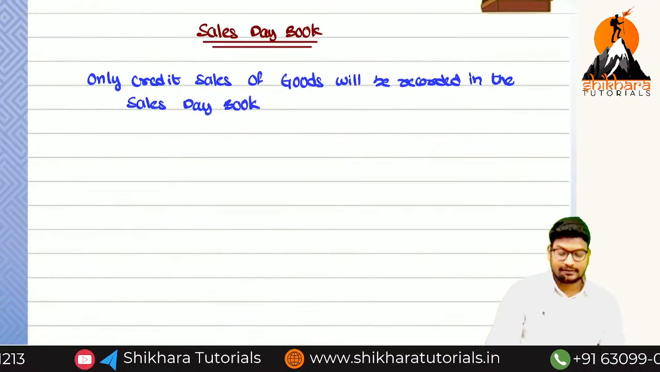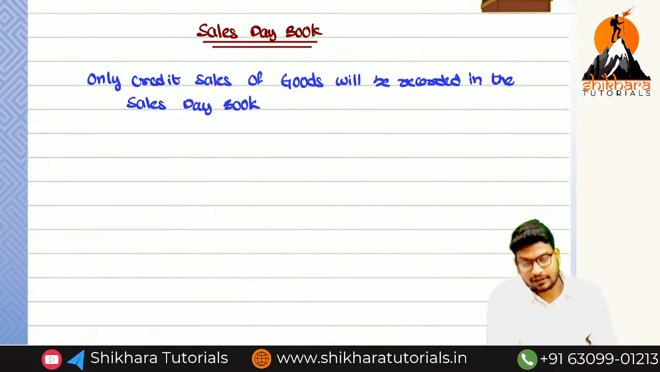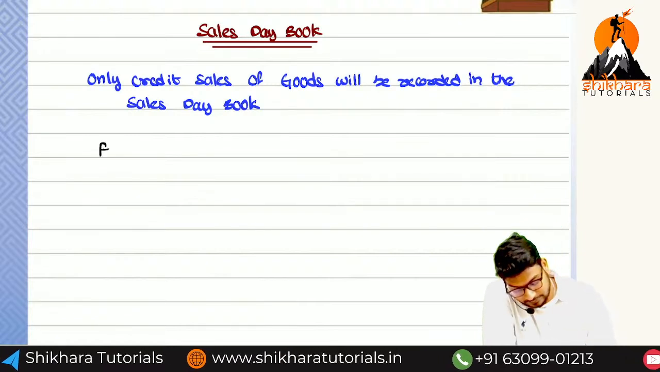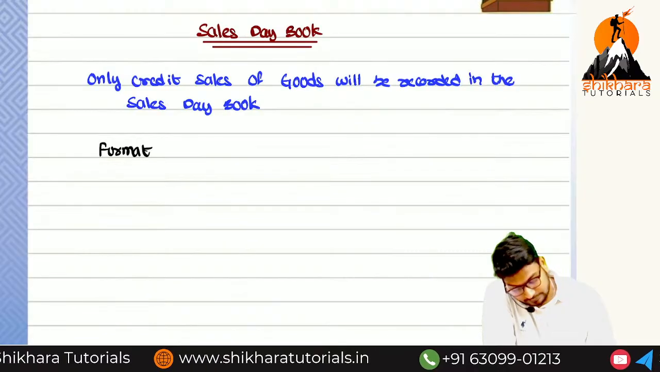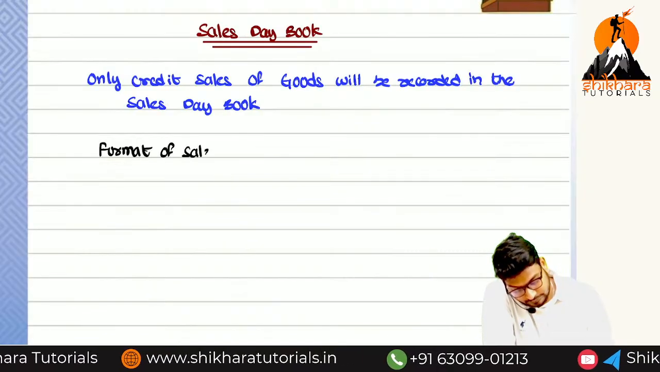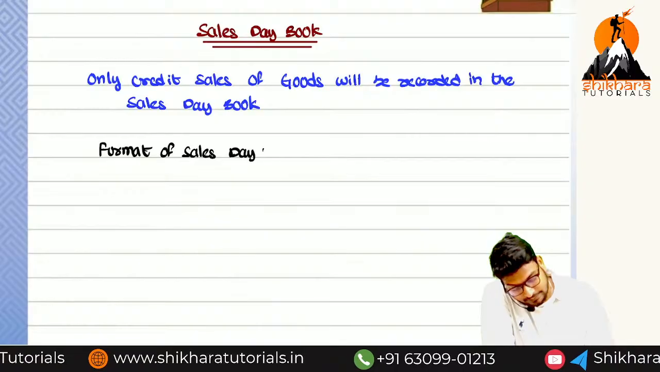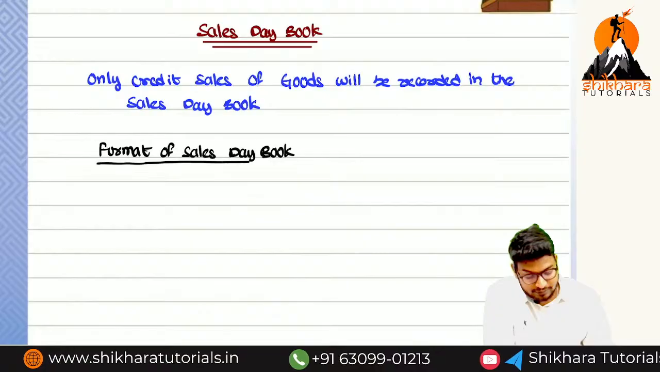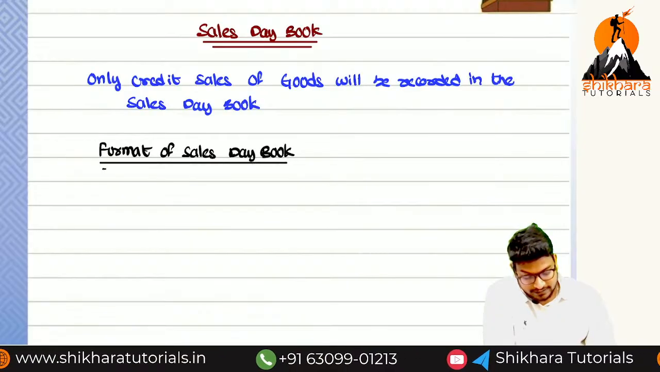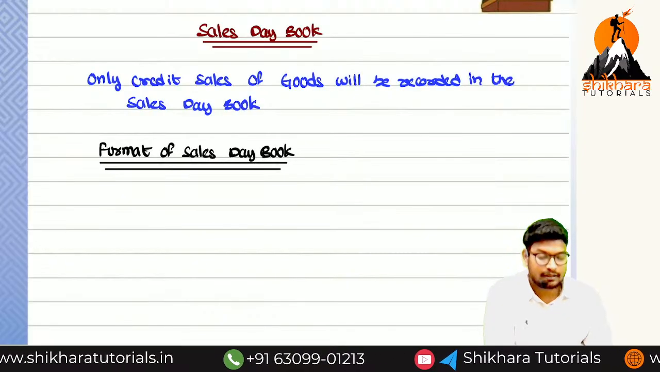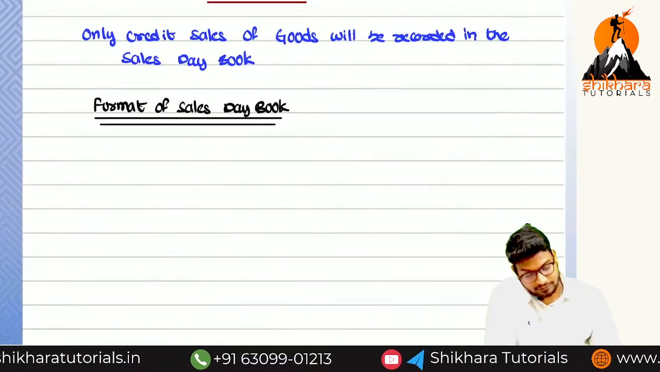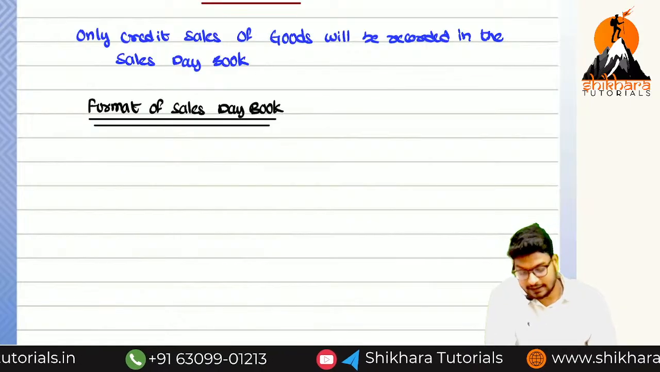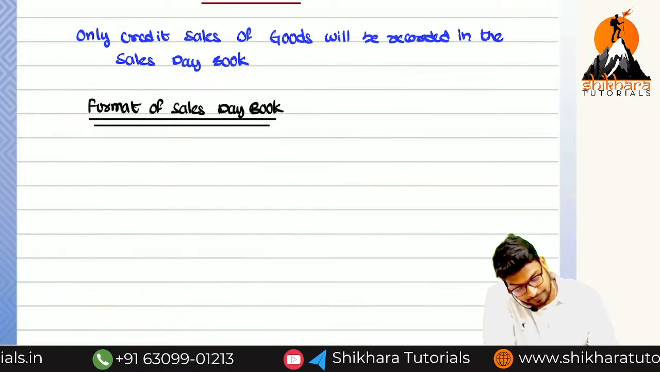Okay. Next, what we have to write? Format. Okay? Completed? So format of sales day book. Can you say the format of the purchase day book? Particulars, inward invoice number, LF and amount rupees. Now particulars, outward invoice number, LF, amount rupees.